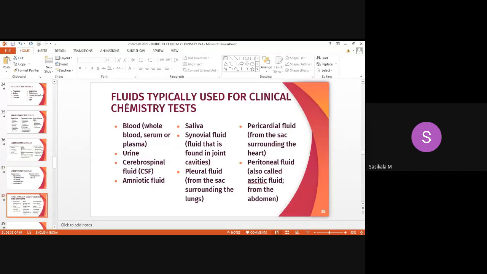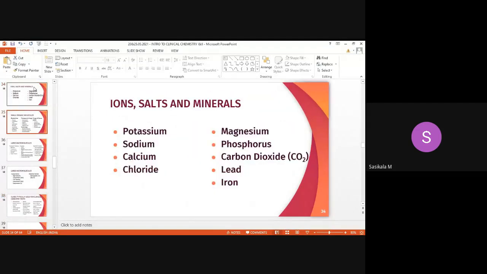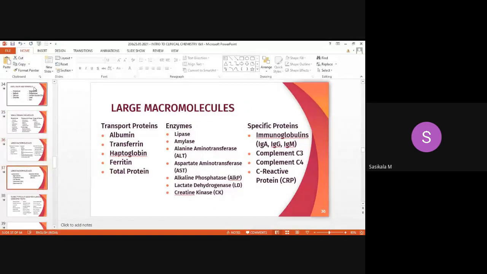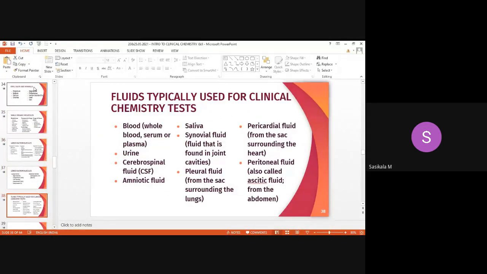Then let's see what fluids are typically used for clinical chemistry tests. For analyzing these common analytes, iron, salts and minerals, small organic molecules, then large macromolecules, what are all the types of fluids we collect from the body? One is blood.